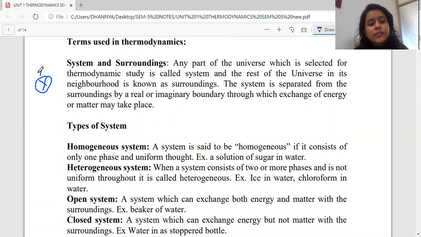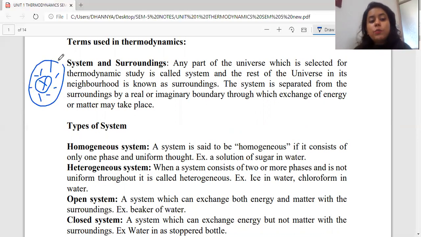Now surrounding this X, whichever things, atoms or molecules are present in the neighborhood, will be considered as surrounding for me. Both this X as well as the surrounding, that is the molecules or atoms present in the neighborhood, will be a part of the universe.